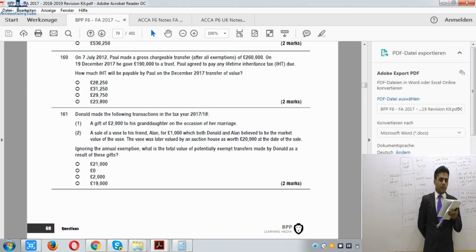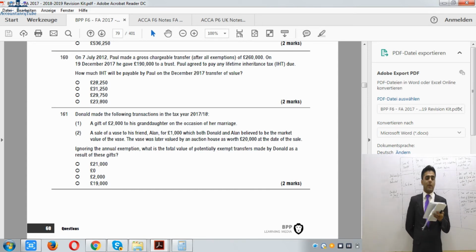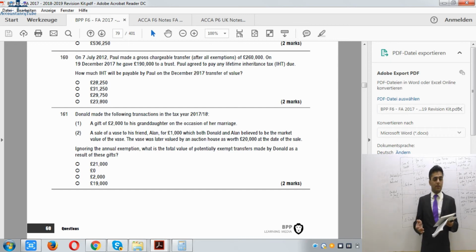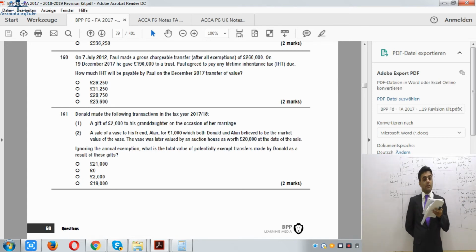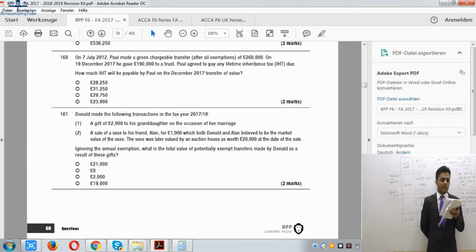Now we'll have to deduct the available nil rate band. In order to calculate the available nil rate band, we have to see the date of gift, which is 19 December 2017. Then we look at the 7 years before that. If within 7 years any CLT or PET has been made, the nil rate band will be used against them first. There is one transfer in 2012, within 7 years, of £260,000, so the nil rate band will be used against that first. The remaining nil rate band will be used against our £184,000.